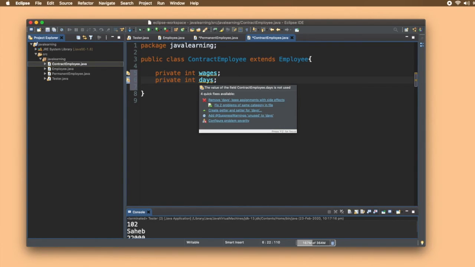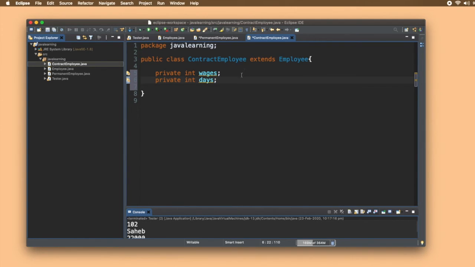So for contract employee, salary will be calculated based on wages into days, and for permanent employee, salary will be calculated based on salary plus bonus. So both of them will have different calculate salary methods, right? So this is known as function overriding here.